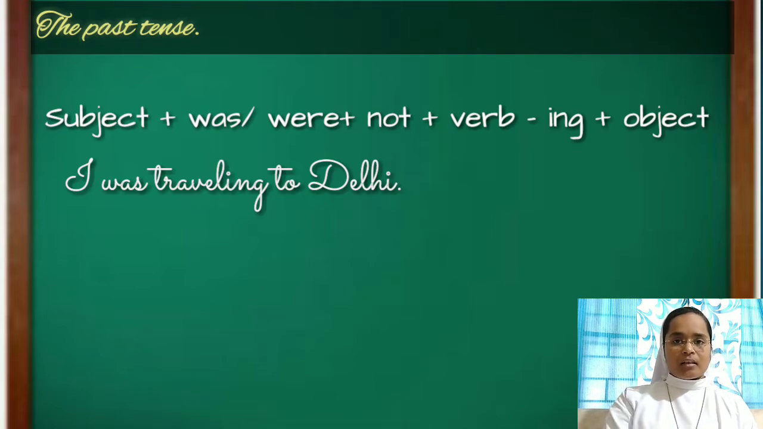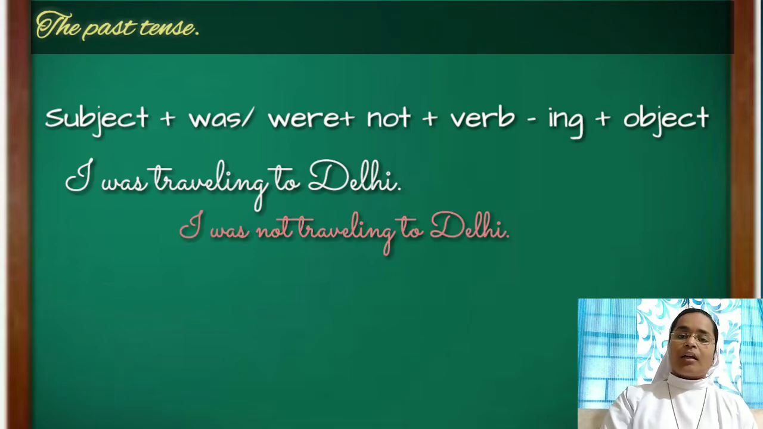Here it's in the statement or the positive form. So when we write it as a negative sentence, we write I was not traveling to Delhi. So after the auxiliary verb, we need to use not to make it a negative sentence.